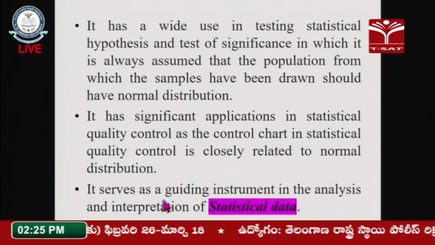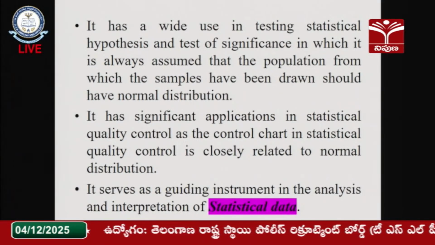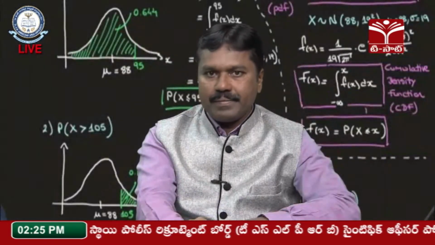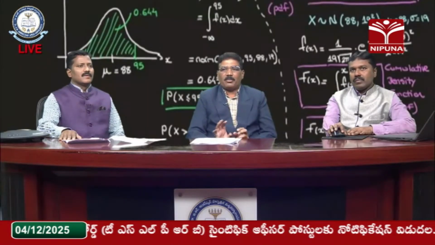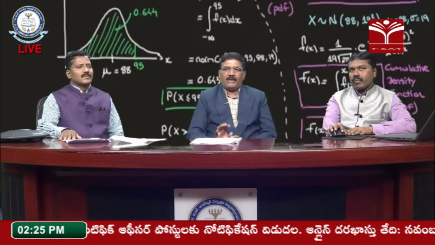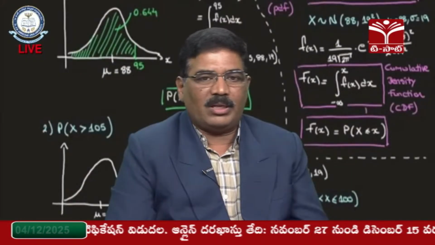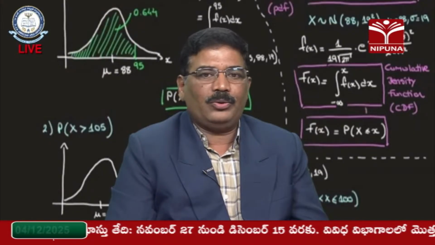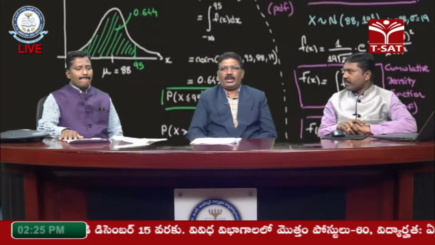Now it serves as a guiding instrument in the analysis and interpretation of any statistical data. An example is regression analysis. Without the normal property of the given data, we cannot go for regression analysis. We may not get proper results, because first we are supposed to check that the data follows the normal distribution, then only can we go for regression analysis. This is one of the important tools in statistics. Without a normal property, we cannot do regression also.